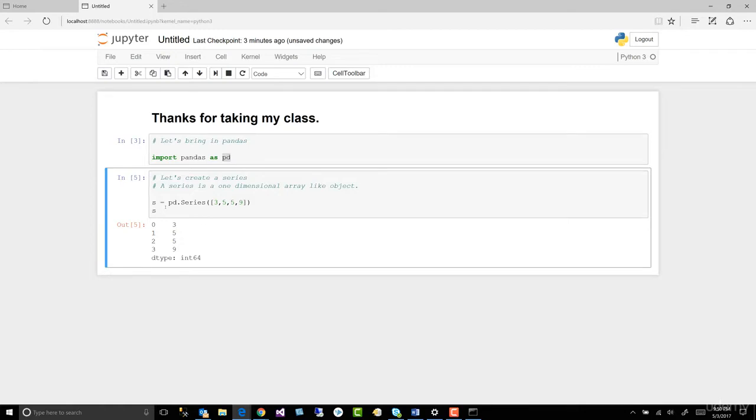Now it printed S, which is what? This. So it printed 3, 5, 5, and 9. All right. This down here is our data type. It's an int or integer 64. We're going to ignore that now. So pandas is all about working with data. All right. So let's go ahead and manipulate the data.